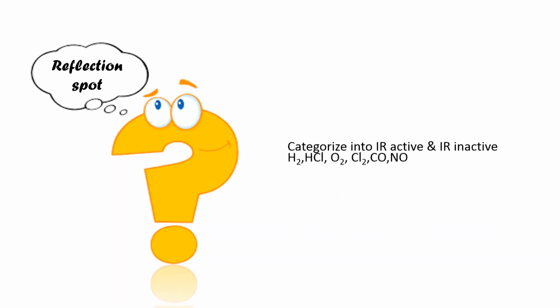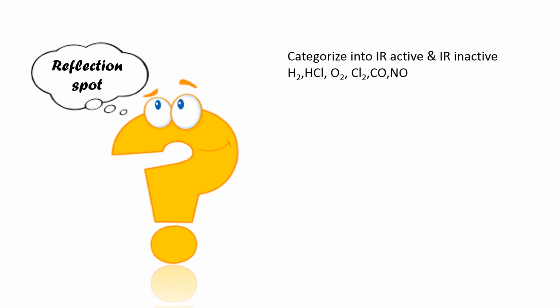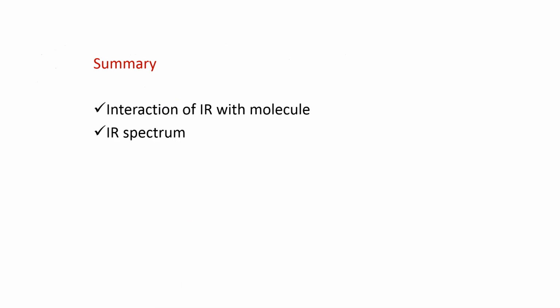Now, there is a question in front of you. Categorize these molecules into IR active and IR inactive. H2, HCl, O2, Cl2, CO and N2 were the molecules given. As we all know, homonuclear diatomic molecules don't have any change in dipole moment, so they are IR inactive. All heteronuclear ones show a change in dipole moment, so they are IR active.